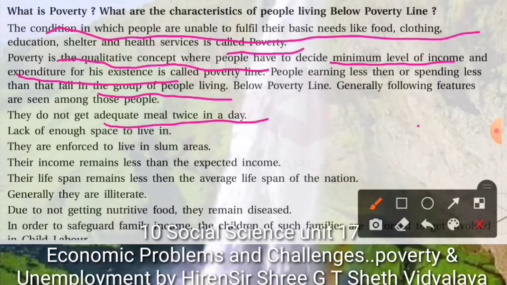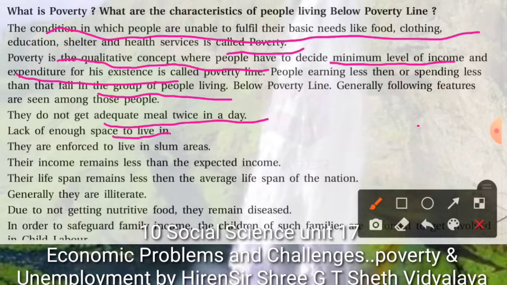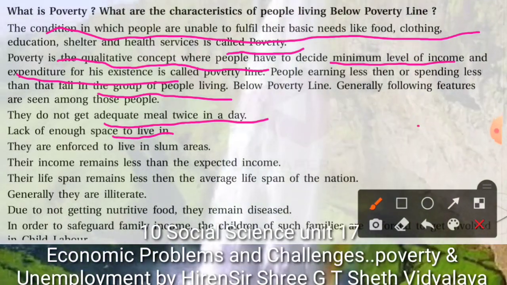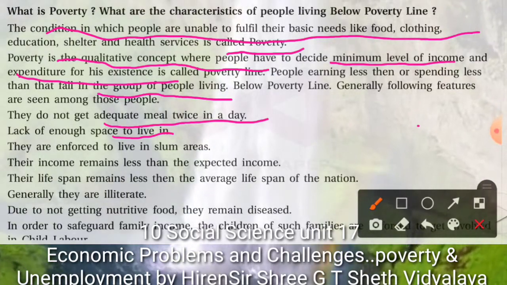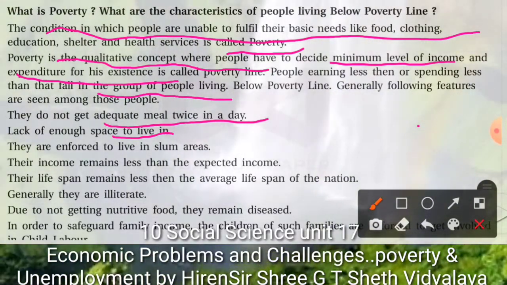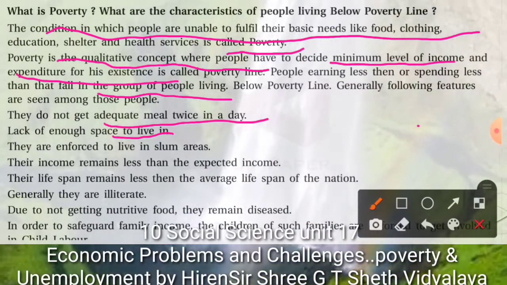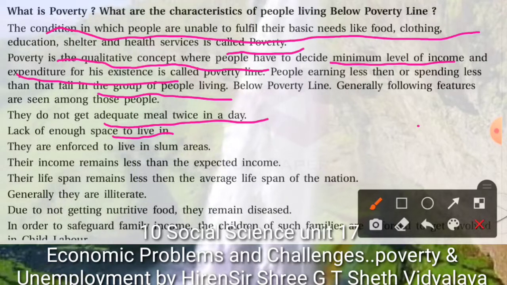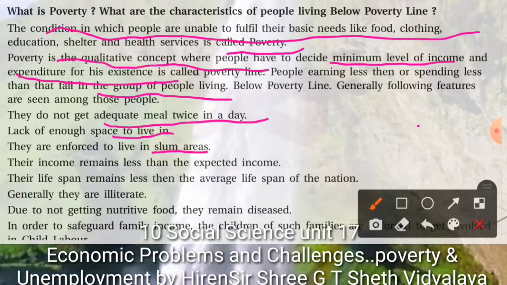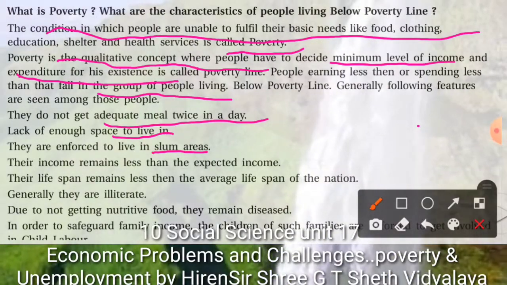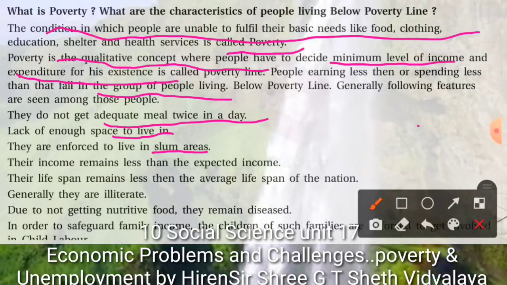Second, lack of enough space to live in. When such people are not able to get two meals, how can they afford a house, either a kacha house or a pakka house? Then they will have to live in slum areas, or on the footpath or in the garden or in such types of areas.